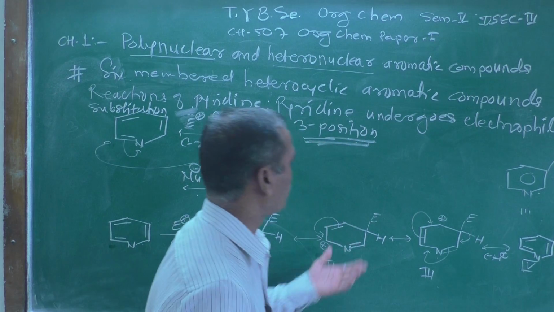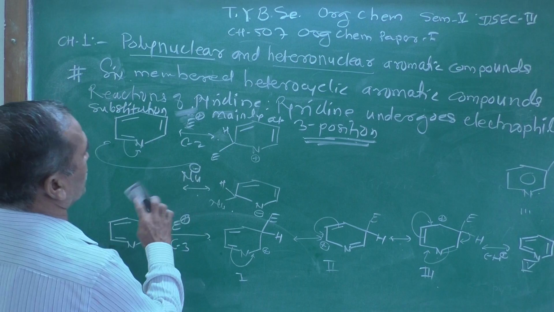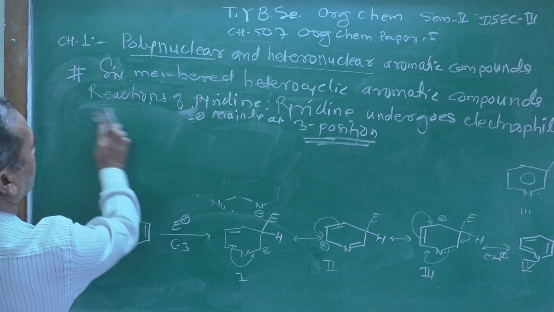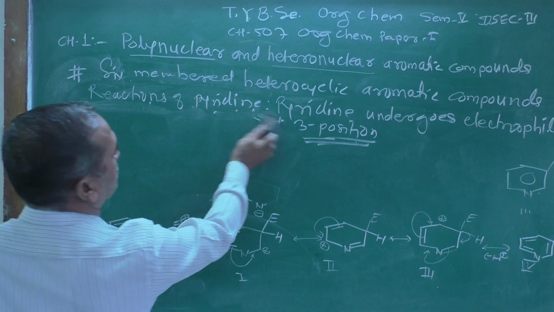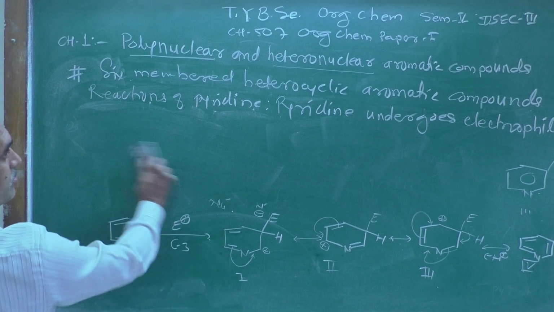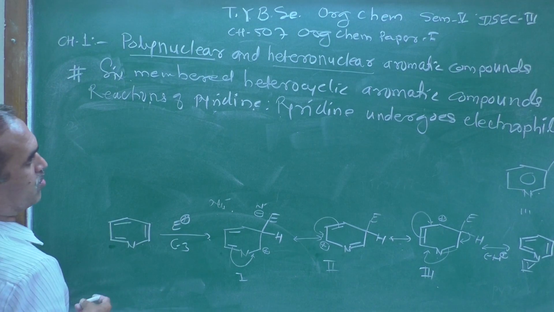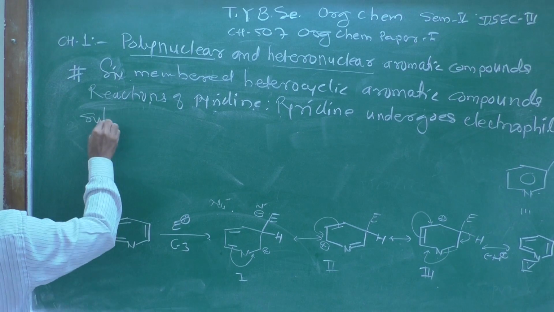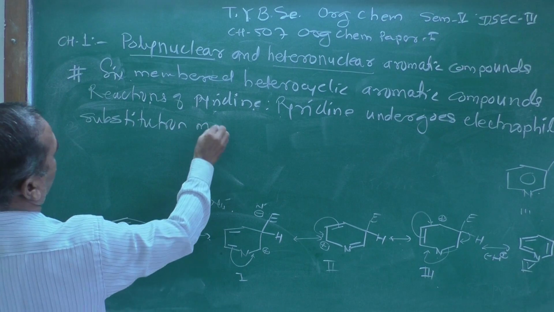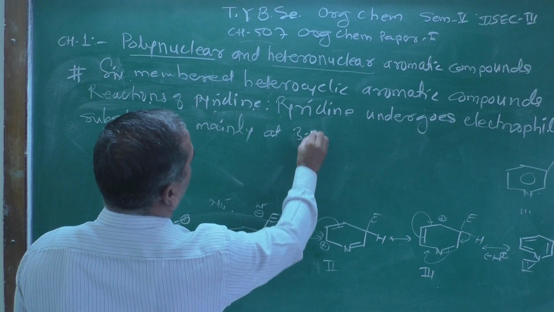Nucleophilic substitution occurs rather readily in the case of pyridine because it can tolerate the negative charge. So let me clean this once again, let me write that cleanly so that you can understand this one. Pyridine undergoes electrophilic substitution mainly at the 3 position.